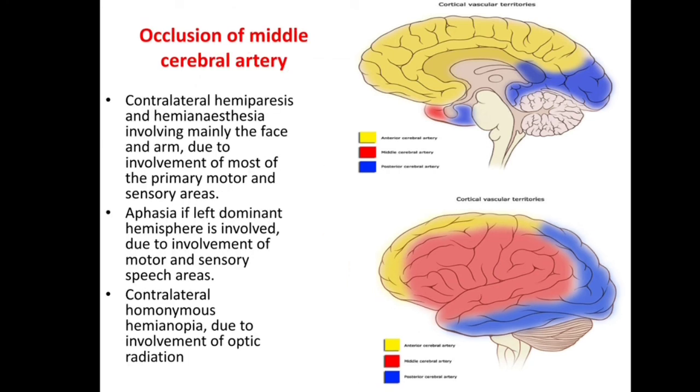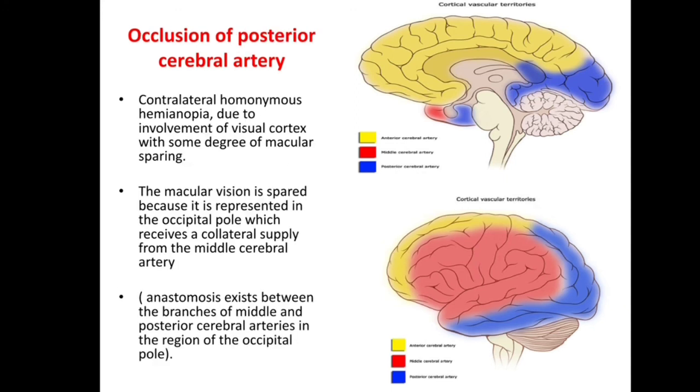Occlusion of the middle cerebral artery, this area and this area. Contralateral hemiparesis and hemianesthesia involving mainly the face and arm due to involvement of most of the primary motor and sensory areas. Aphasia if the left dominant hemisphere is involved, due to involvement of motor and sensory speech areas. Contralateral homonymous hemianopia due to involvement of optic radiation.